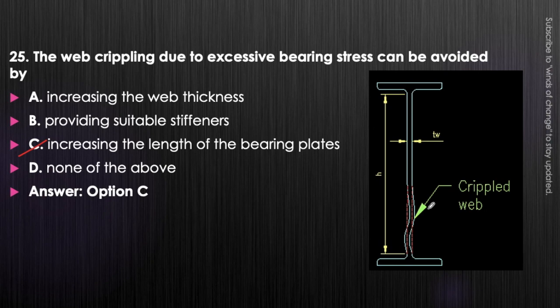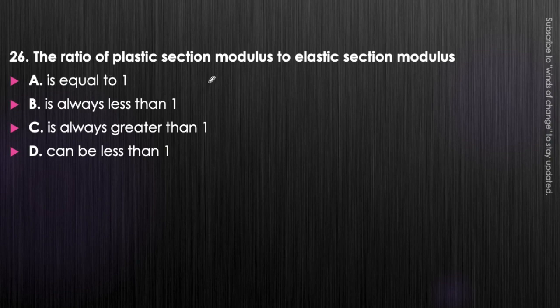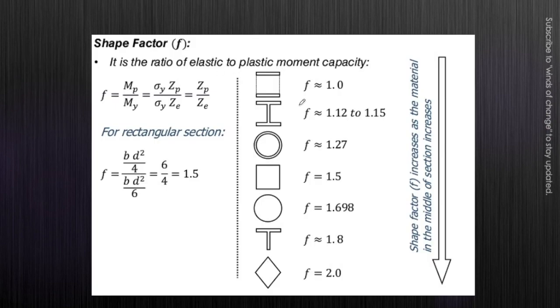Okay. Next question. The ratio of plastic section modulus to elastic section modulus is equal to 1, is always less than 1, is always greater than 1, or can be less than 1. Just think about it. The answer will be, it will always be greater than 1. Option C will be correct. You can see here in the examples, the shape factor minimum value is 1, and after that it is only greater than 1.